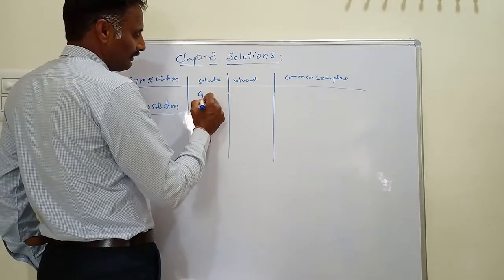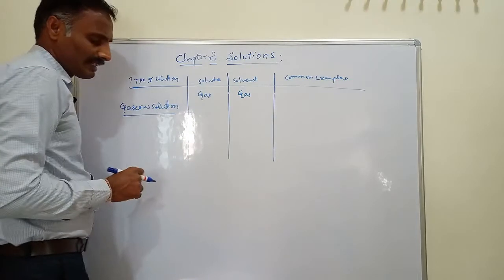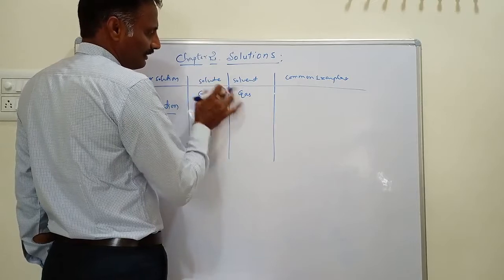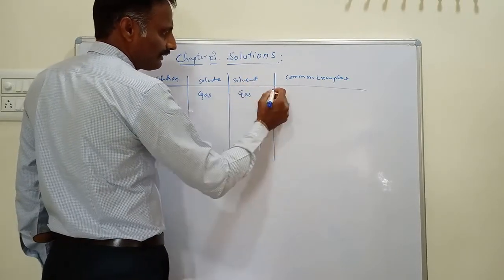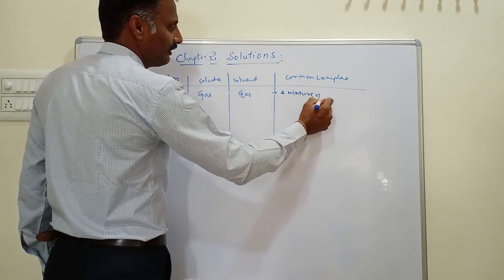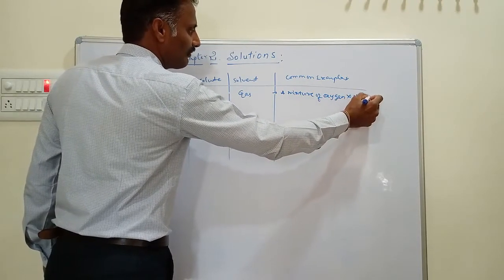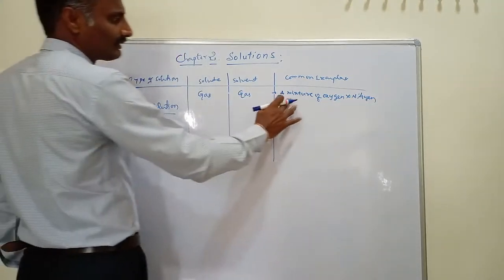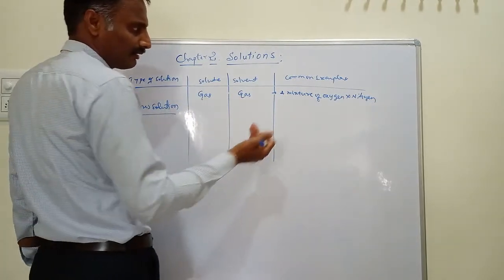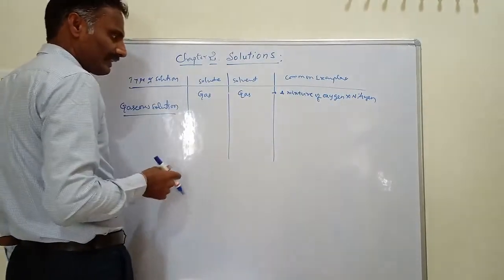One is where the solute is gas and the solvent is gas. Solute and solvent both are gases. This is called gas in gas. A mixture of oxygen and nitrogen is the best example of gas in gas. Air contains both oxygen and nitrogen. Air is an example, a mixture of oxygen and nitrogen.